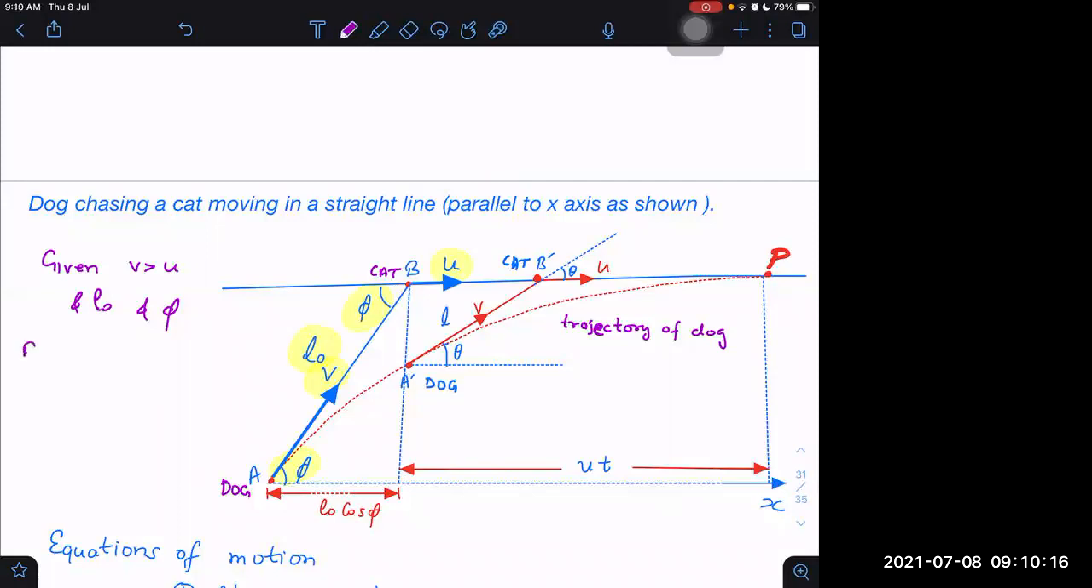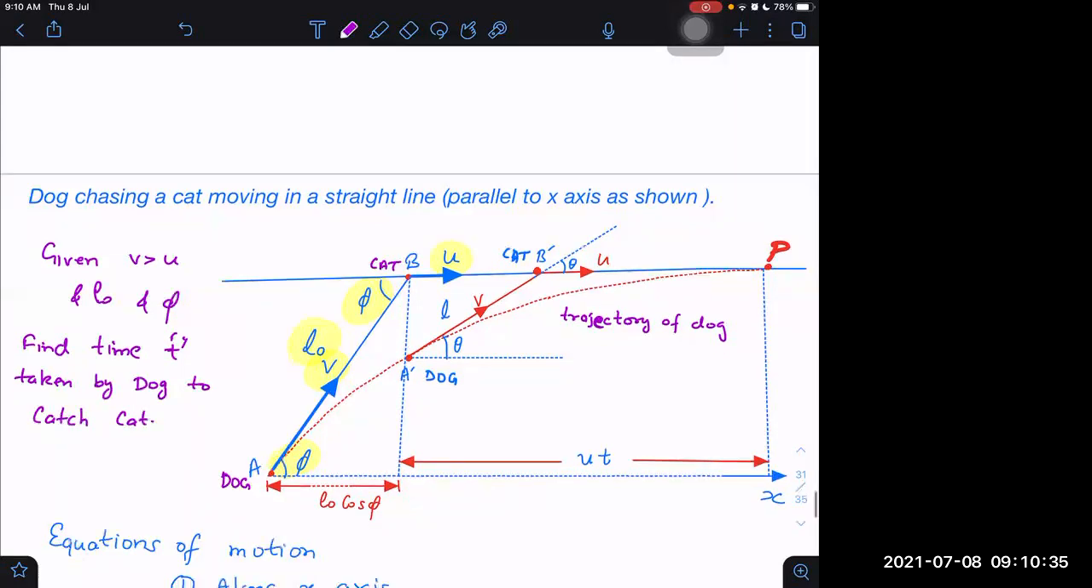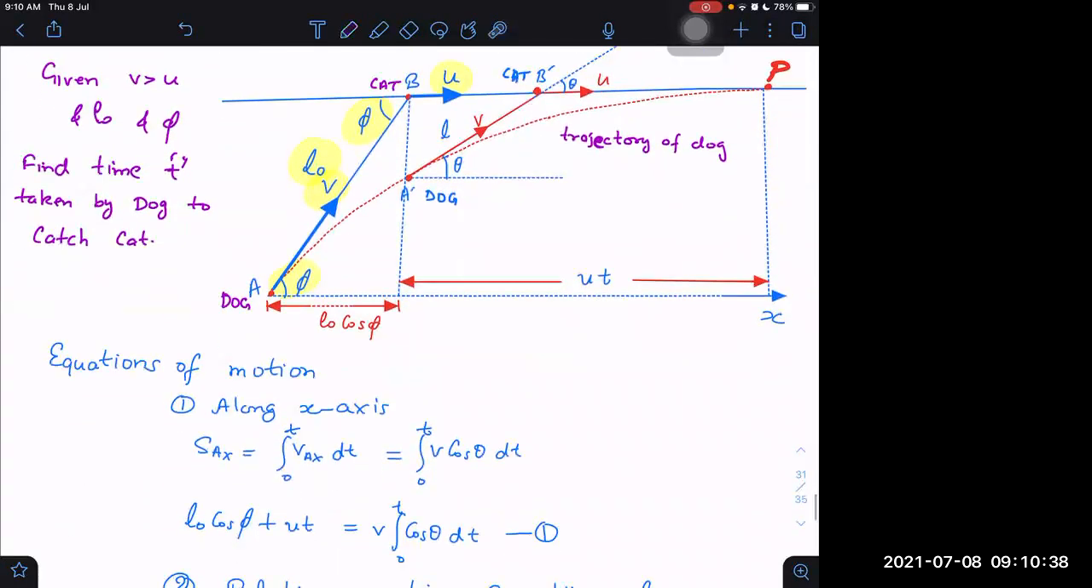What we have to find out is the time t taken by the dog to catch the cat. This is the question. So we are writing the equation in the hope that we can get the answer, but unfortunately this is a difficult integration. We are not able to write theta in terms of time. We don't know how it varies.